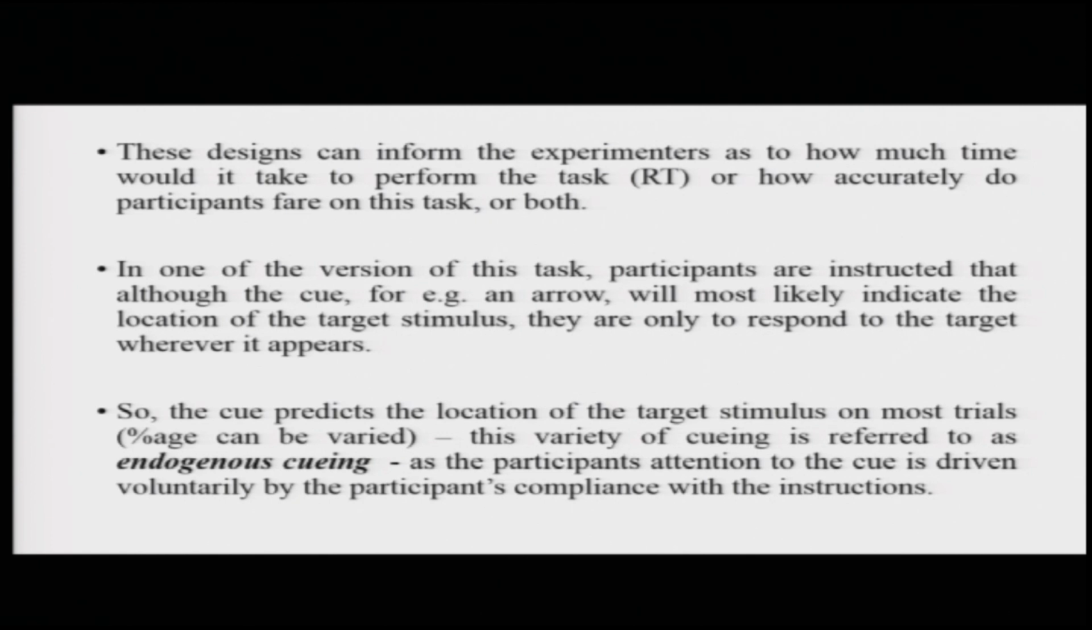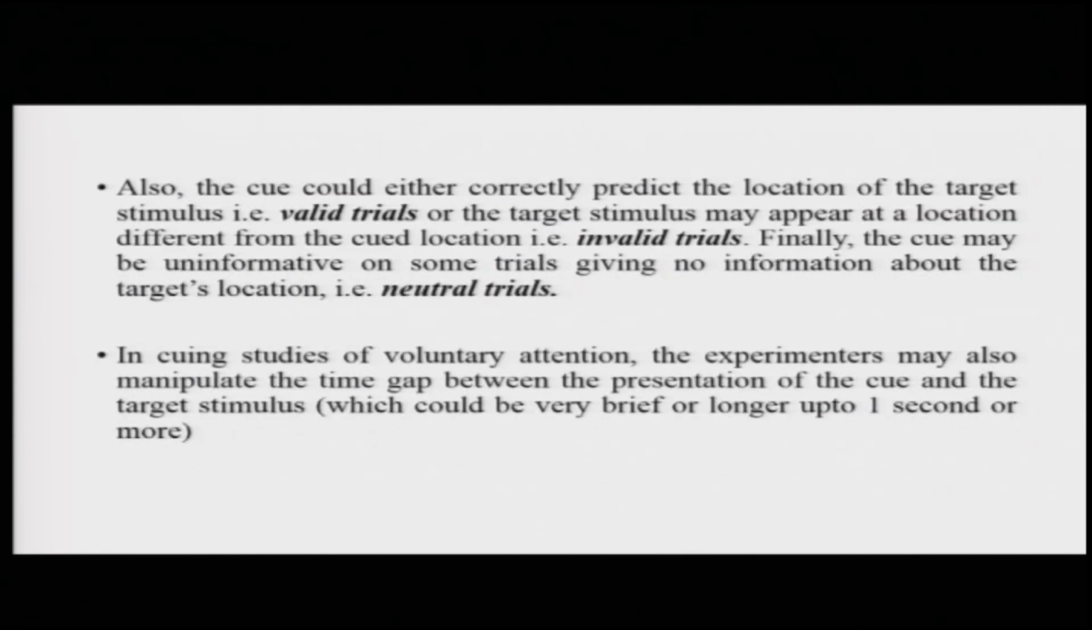This is what is endogenous cueing. Now let us look at the kinds of trials that might be. The cue could either correctly predict the location of the target, which is your valid trials, or the cue could mislead the location of the target stimulus, which is invalid trials. Or in some cases, a small proportion of the overall trials could be where the cue is non-informative. It is not giving any information about where the target is going to come. So these could be called neutral trials.